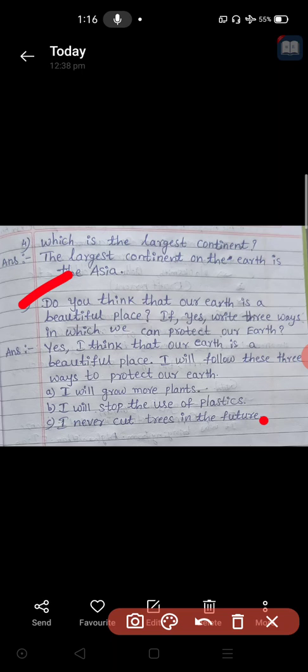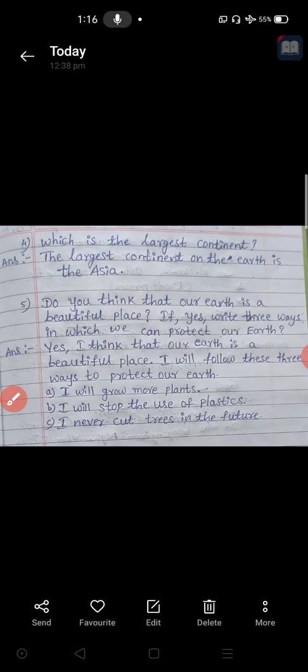And if yes, write 3 ways in which we can protect our earth. Protect means nothing but save. How can we save our earth? They are asking to write 3 routes or 3 ways. How will we protect our earth? Write any 3 points like that.